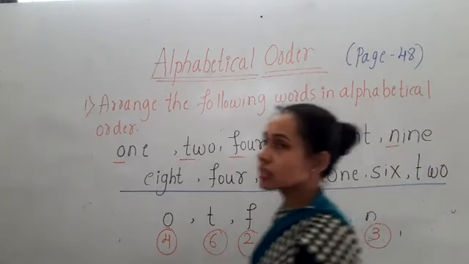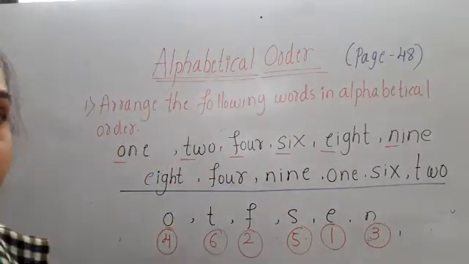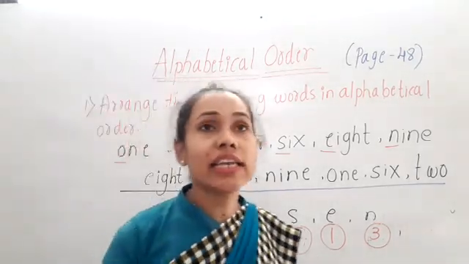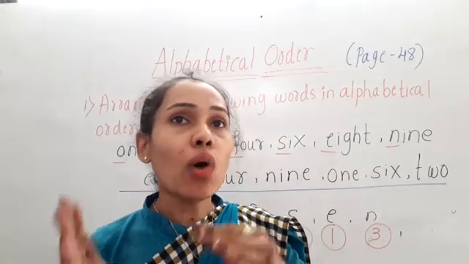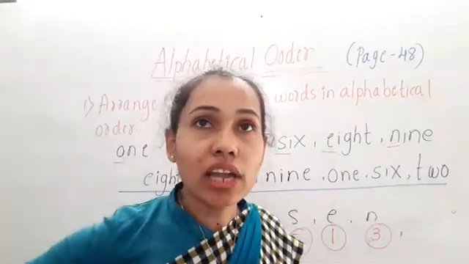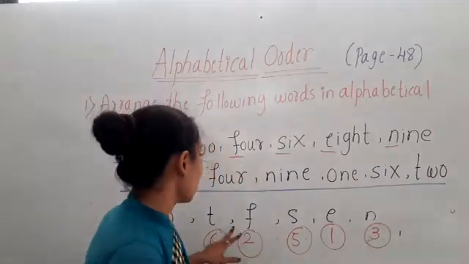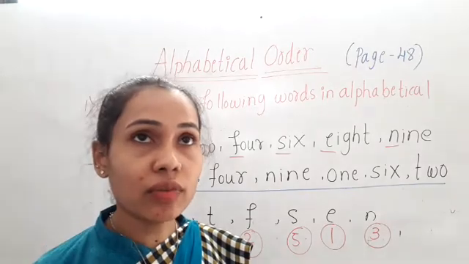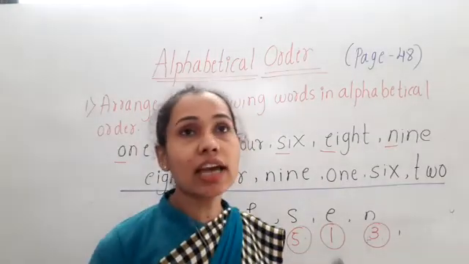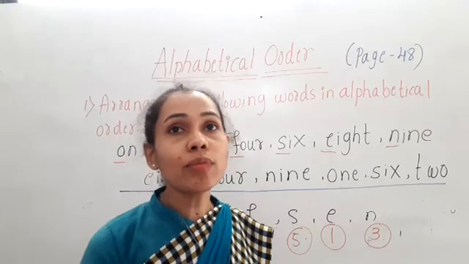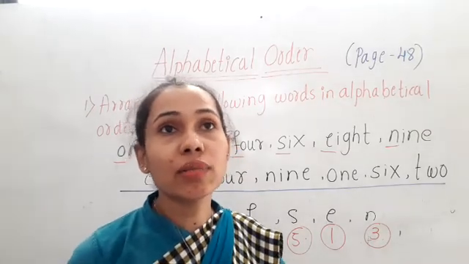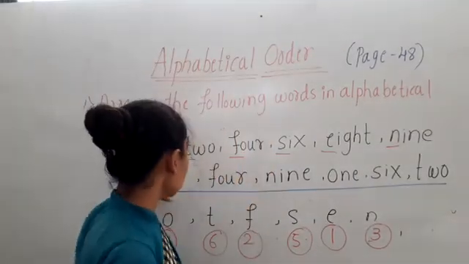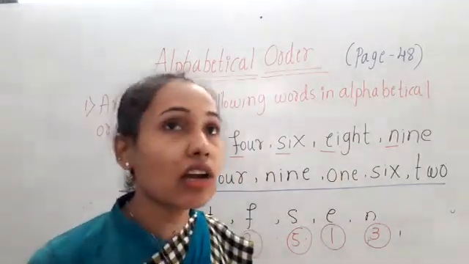Okay, so like this, we have to arrange the letters in alphabetical order. It is not necessary that they come exactly one after one. After F, N will not come exactly. Some letters will be consecutive and some are not consecutive. Here in these words, the letters are not consecutive.